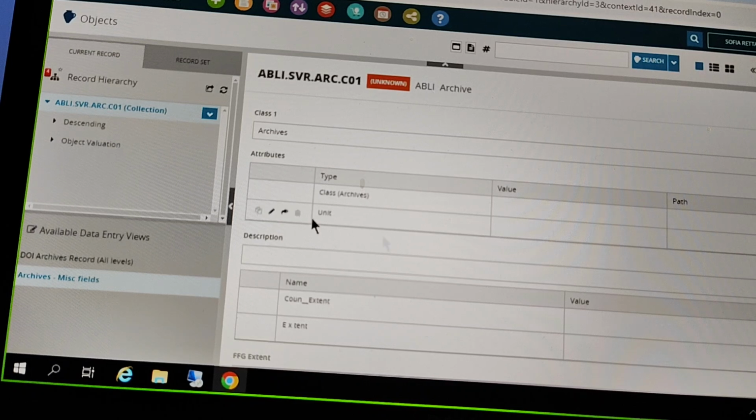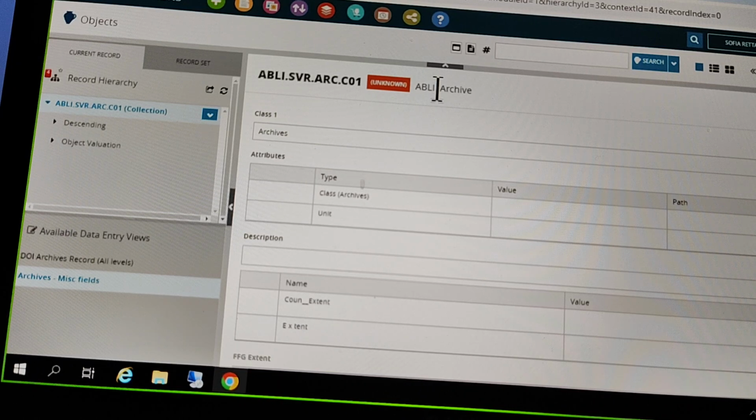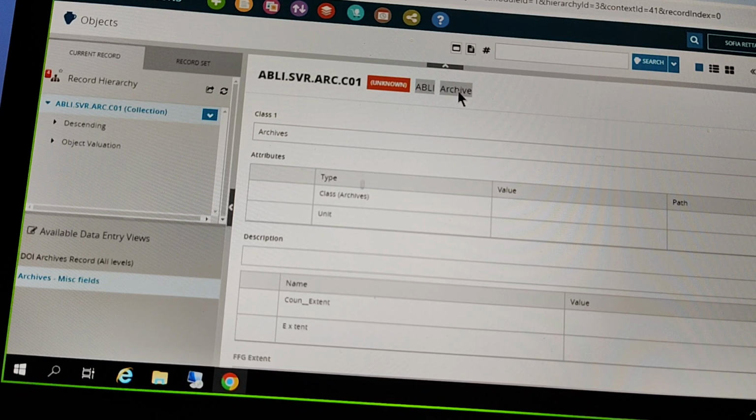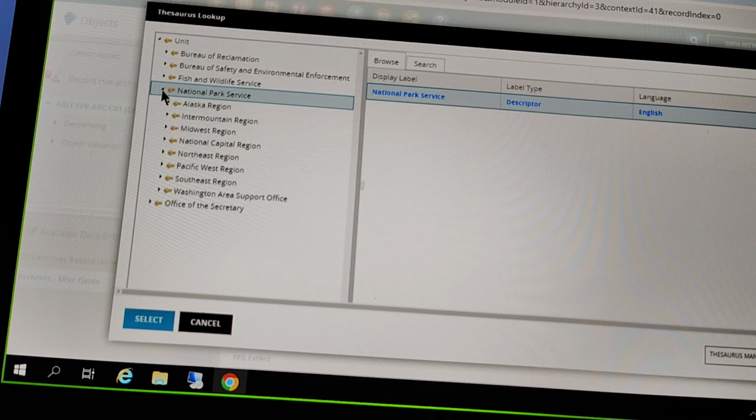And again, as a reminder, our unit attribute here is really about the ownership, the unit that actually owns these items, right? Because sometimes we might have things that are in a department that is different than the actual owning unit, if it's a center or repository or one of those sharing situations. So these might not always match up here. But again, the unit one here that we're looking at right now is really about the actual ownership.